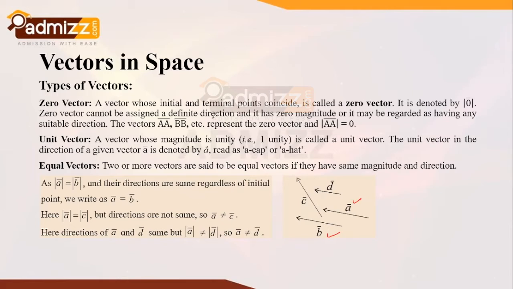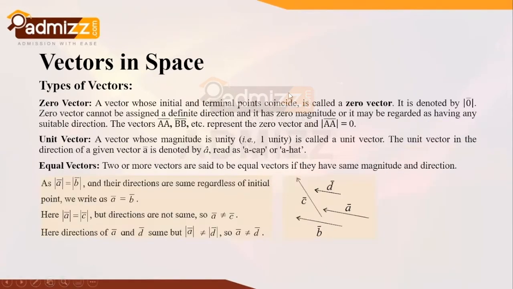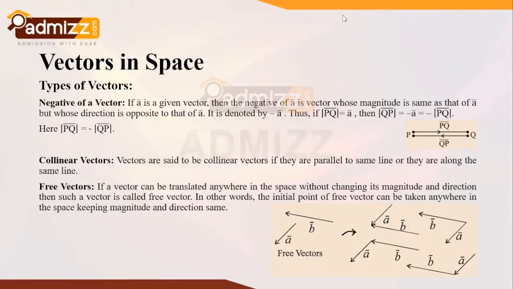Now let's look at the other types of vectors, starting with the negative of a vector. If a bar is a given vector, then the negative of a bar is a vector with the same magnitude, that is, the same measurement as the previous vector, but whose direction is opposite to that of a.